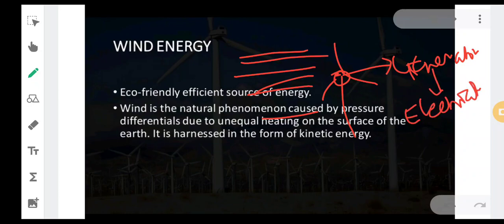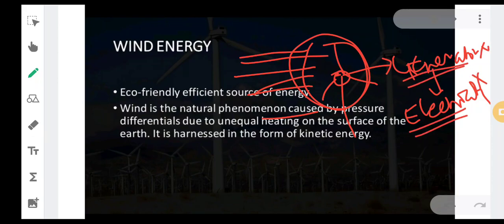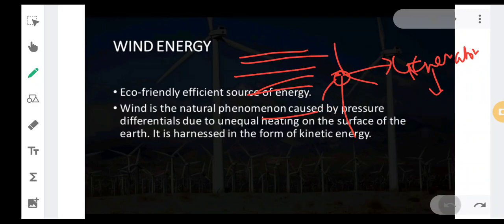What is the job of a generator? To produce electricity. So you require wind which is flowing very fast. If the wind is very slow, then this turbine won't rotate. If the fan of the windmill is not rotating, the generator can't produce electricity, so there will be a problem in producing electricity. We'll see what the advantages and disadvantages of wind energy are.